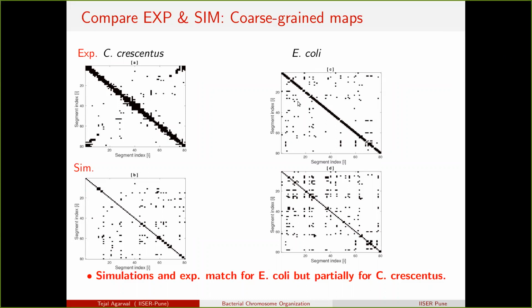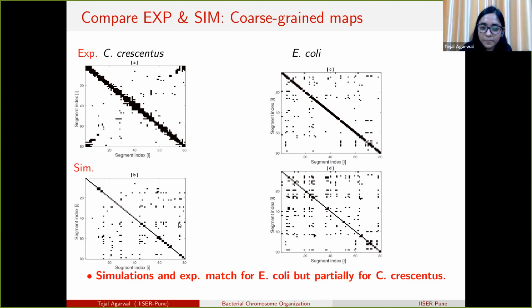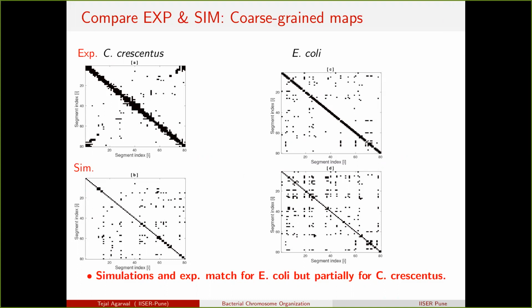Can you then just explain what that means? I mean, if this is a circular chromosome, why is it not always two diagonals? Sorry, that's a dumb question, but can you explain why?